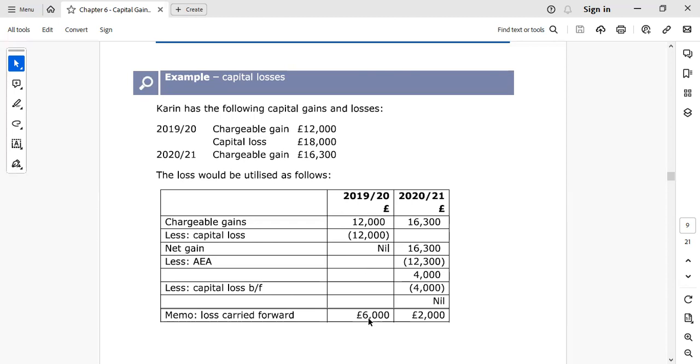So this 6,000 pounds will be carried forward. And next year we got a profit of 4,000 pounds. So from this 6,000 pounds, the 4,000 pounds we have utilized, and the remaining balance of 2,000 pounds will be carried forward.